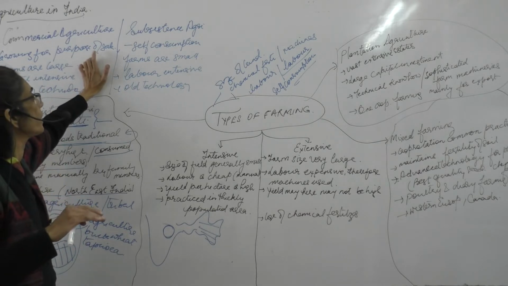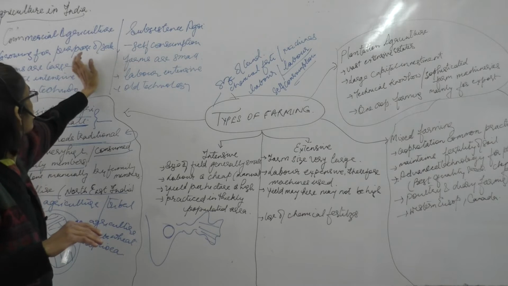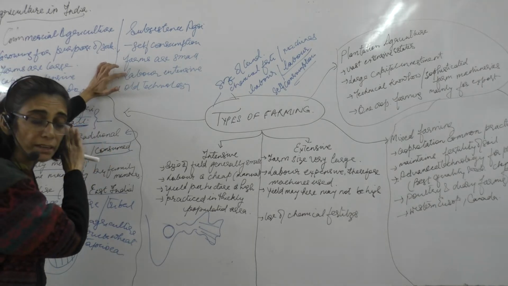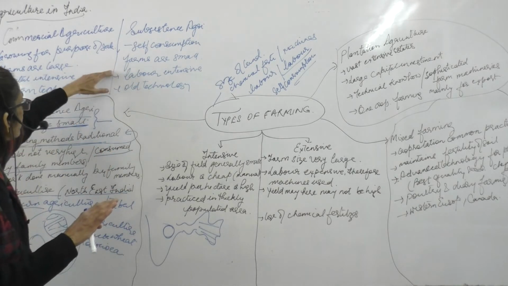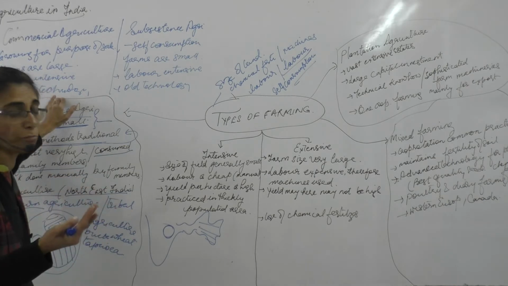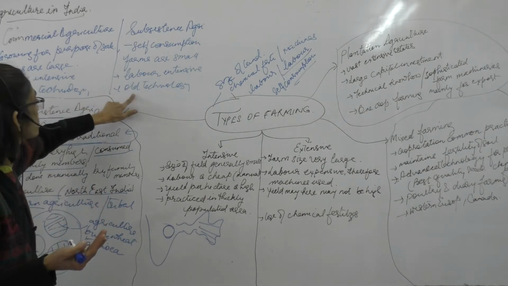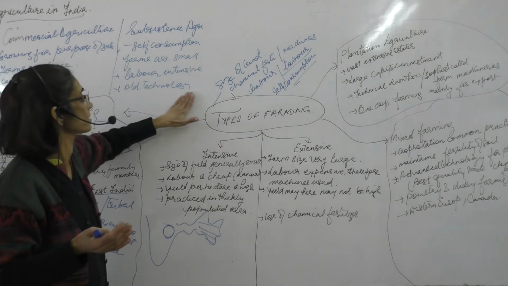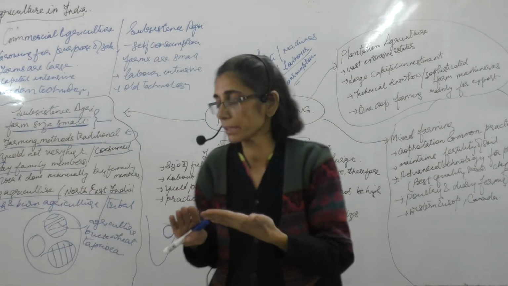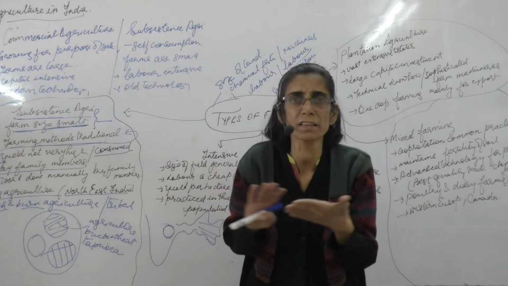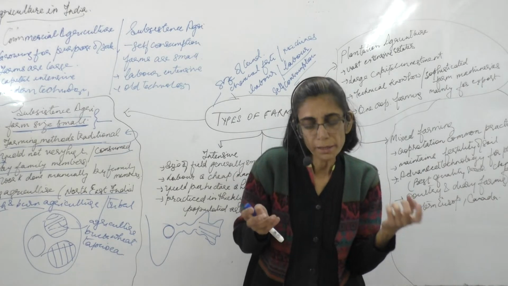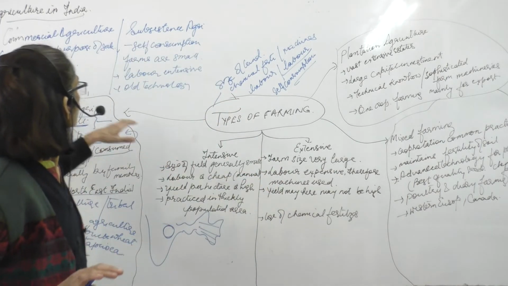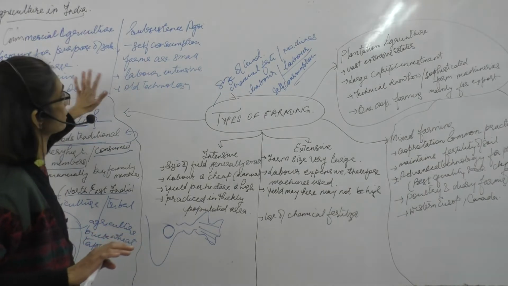So in comparison to subsistence agriculture, where the consumption is mainly for self-consumption, commercial agriculture is mainly for the purpose of sale. Here we have said the farm size is small, but here the farm size is again large. We have said this is mainly done by the family members, but this uses modern technology. A certain amount of machinery will be used, and this uses old technology, while this uses the modern. They don't really buy the seeds in subsistence agriculture. They don't buy the seeds, they don't buy the chemicals. They may have just the basic farming instruments, but here modern instruments are being used. So this is the difference between commercial farming and subsistence farming.